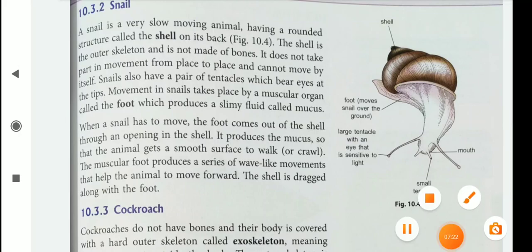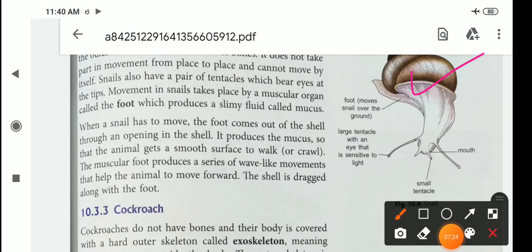So children, you can see here a figure is given. So these are the foot and large tentacle with an eye. These are two tentacles. Okay, and this is the mouth and small tentacles. When a snail has to move, the foot comes out of the shell through an opening in the shell.